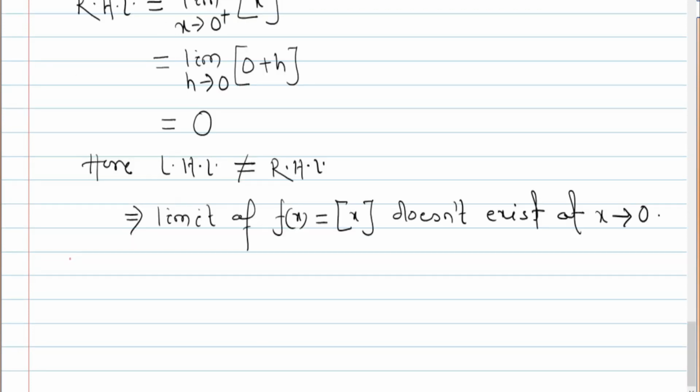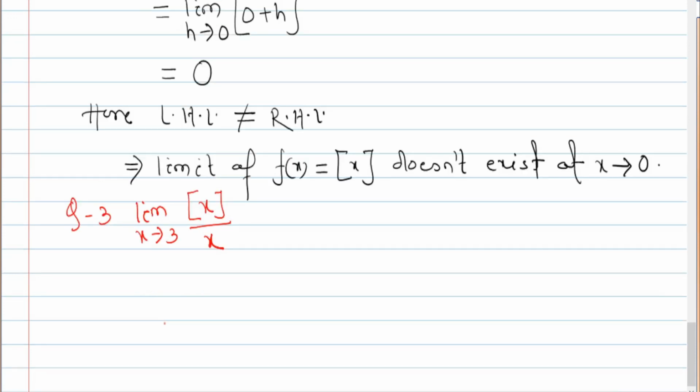Now we'll take another problem, that is question number 3. Limit x tends to 3 of bracketed x, the greatest integer function of x, divided by x, is given. You have to ask whether the limit of this function exists or not.